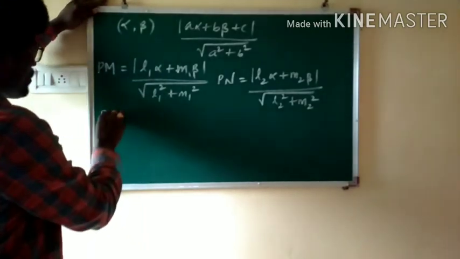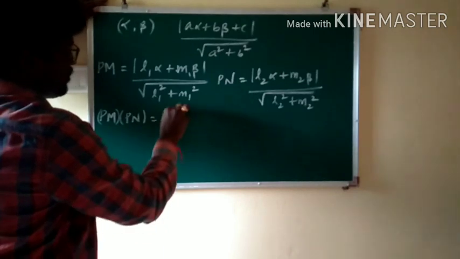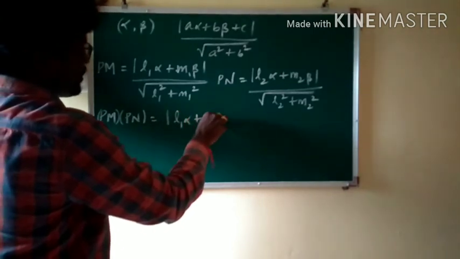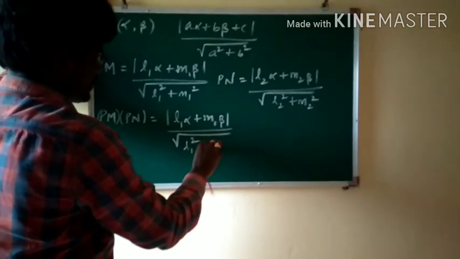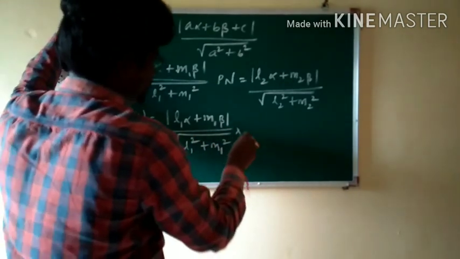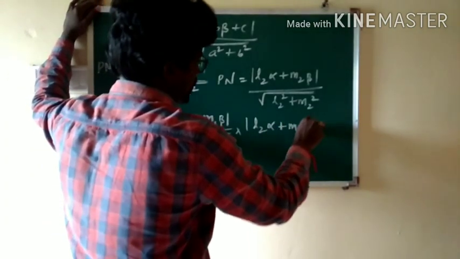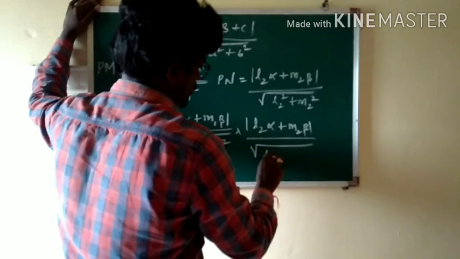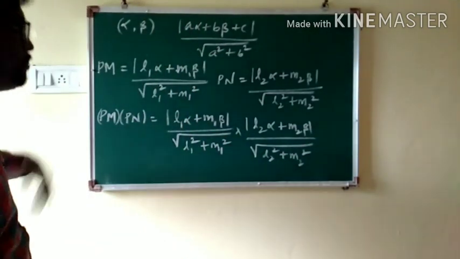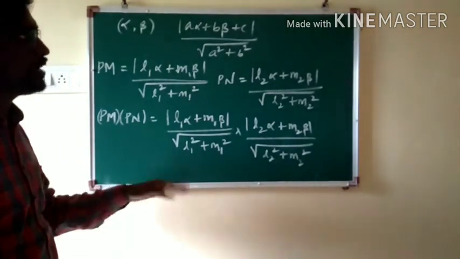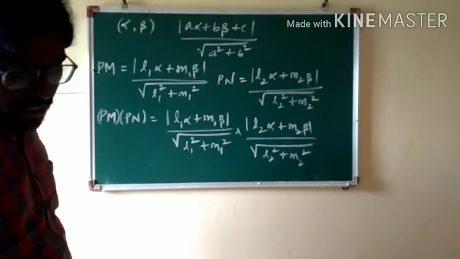We are talking about the product of these two, that is PM into PN: mod of (L1 alpha plus M1 beta) by square root of L1 square plus M1 square, into mod of (L2 alpha plus M2 beta) by square root of L2 square plus M2 square. We are supposed to prove the requirement I have written earlier. Let us multiply the numerators.